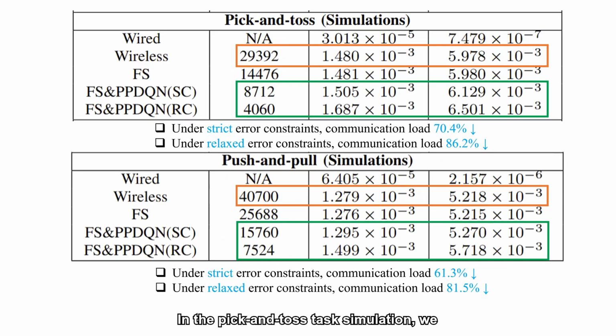In the pick-and-toss task simulation, we reduced the communication load by 70.4% under strict error constraints and 86.2% under relaxed error constraints. In the push and pull task simulations, we reduced the communication load by 61.3% under strict error constraints and 81.5% under relaxed error constraints.